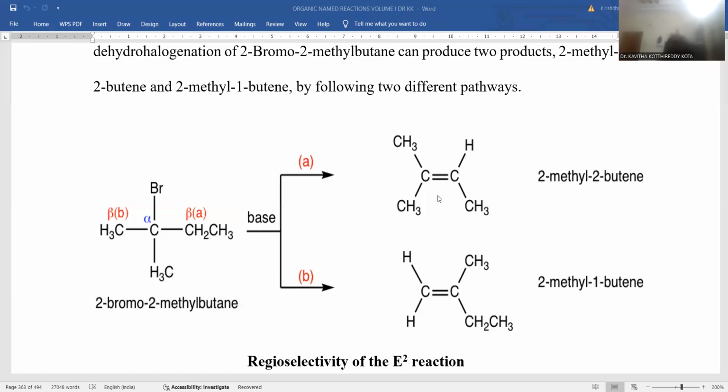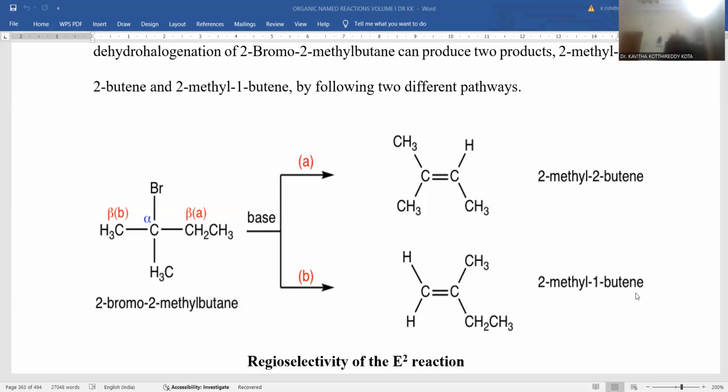This is in accordance with the Zaitsev product. The more substituted alkene is the more stable product. There is another possibility: the opposite side, the left-hand side carbon, also has a hydrogen that can be removed. That's the reason the double bond originates on the left-hand side, giving rise to the least substituted alkene, in accordance with the Hofmann product.